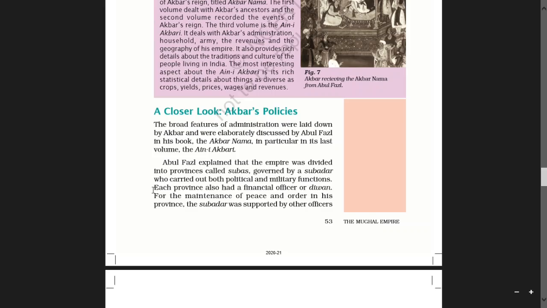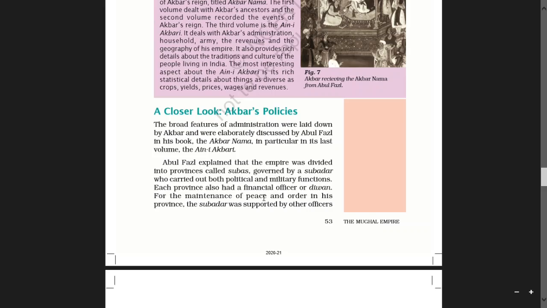Political and military functions he used to carry out here. Each province also had a financial officer or diwan. So each and every province also had a financial officer, which is known as diwan in Urdu.